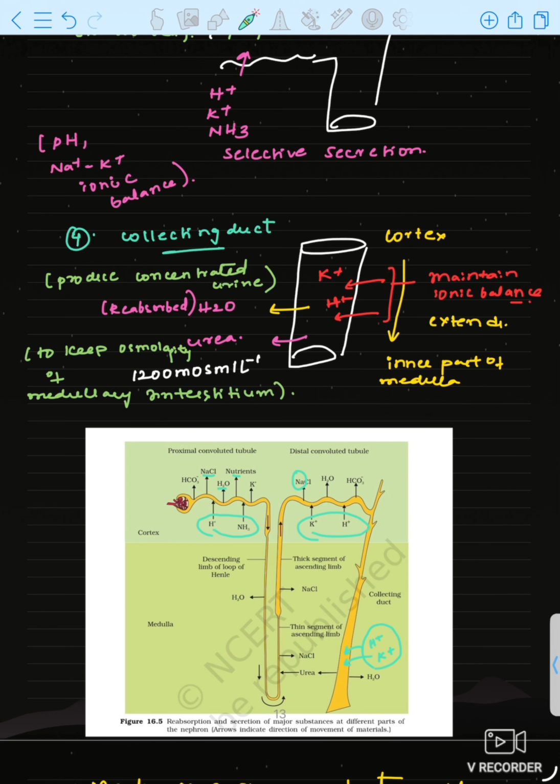Now what are the ions which are secreted? Same, potassium and hydrogen ions are secreted, to maintain the ionic balance. The collecting duct extends from the cortex region to the inner medulla. So water and urea are reabsorbed and potassium and hydrogen are secreted.